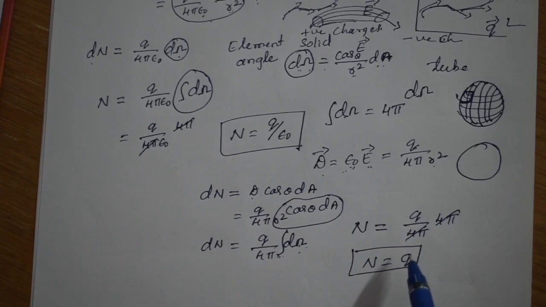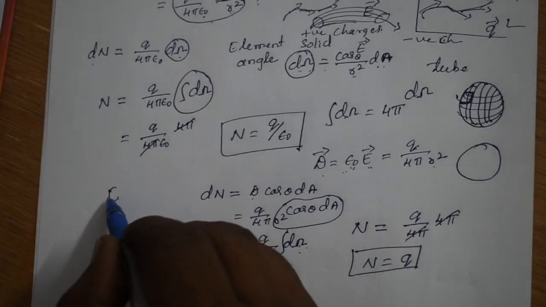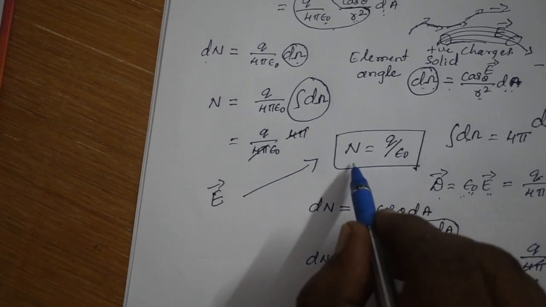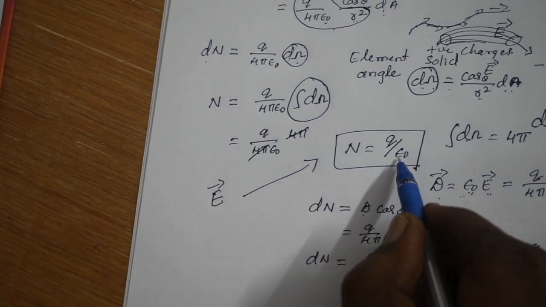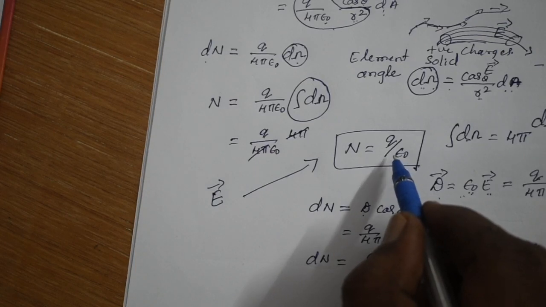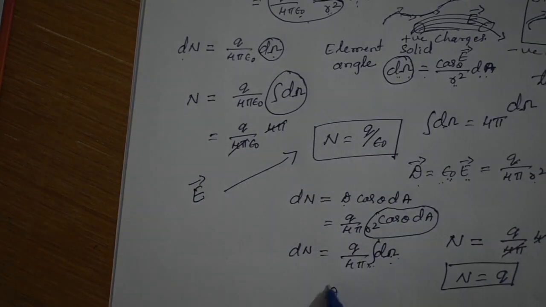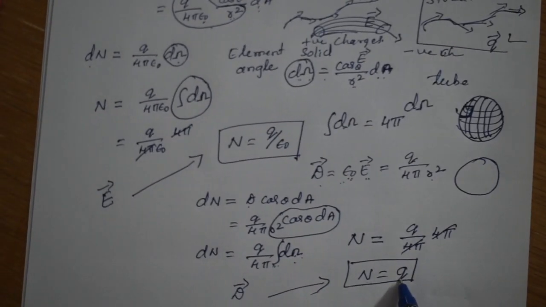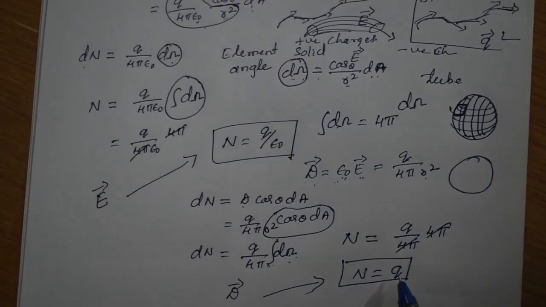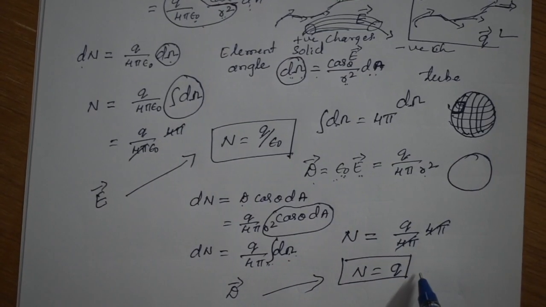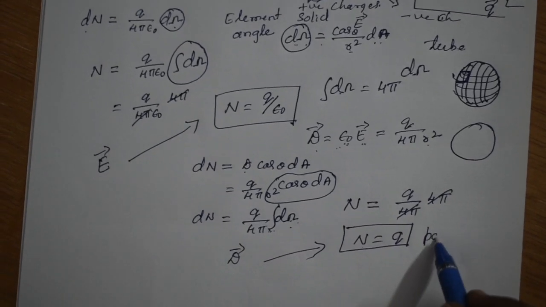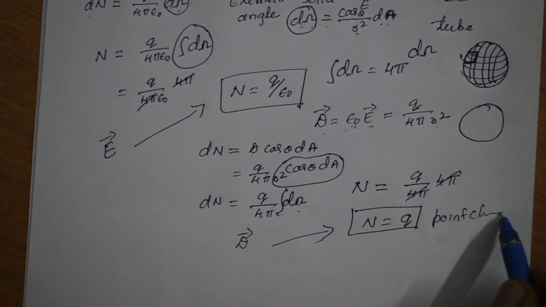Means if you use electric field E, then Gauss law becomes N is equal to Q divided by epsilon naught. If you use dielectric field D, then your Gauss law becomes N is equal to Q. Okay, and this is the Gauss law for the conducting material, and it is also called Gauss law for point charges. Okay, for point charges, right?